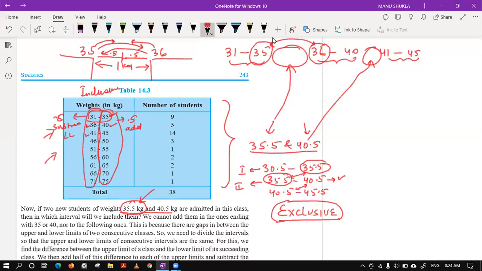In the exclusive, we take the lower limits and we exclude the upper limits. So if 35.5 comes, it will not come in the first interval, it will come in the second interval. Similarly, this student of 40.5 kg will come in which interval? Second or third? It will come in the third group.